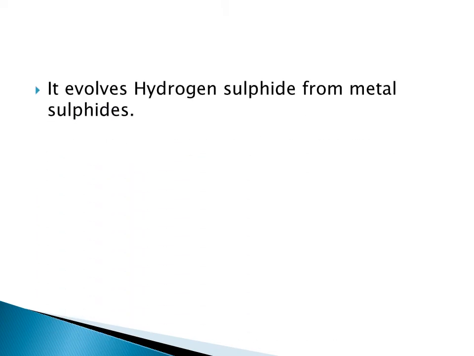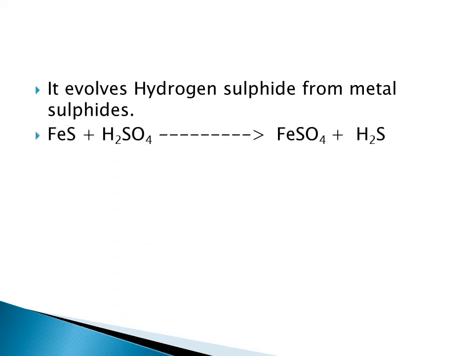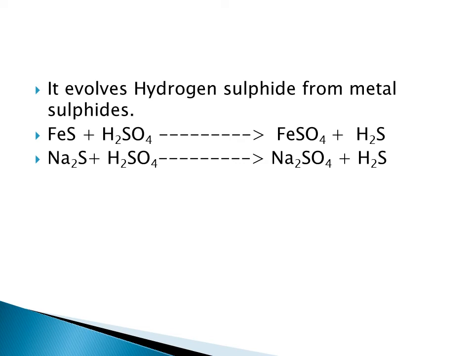Sulfuric acid evolves hydrogen sulfide from metal sulfides. Examples are sulfuric acid reacts with iron sulfide FeS and forms FeSO4 and H2S, that is hydrogen sulfide. Another one is sodium sulfide Na2S plus H2SO4 gives Na2SO4 plus H2S. Again we have ZnS, zinc sulfide plus H2SO4 gives zinc sulfate plus H2S. Hydrogen sulfide gas can be easily detected because it is a foul smelling gas and it has a smell of rotten egg.